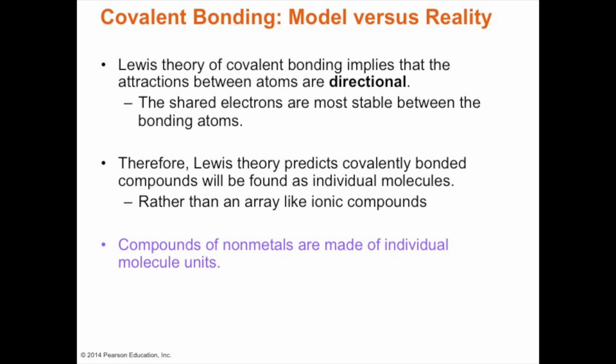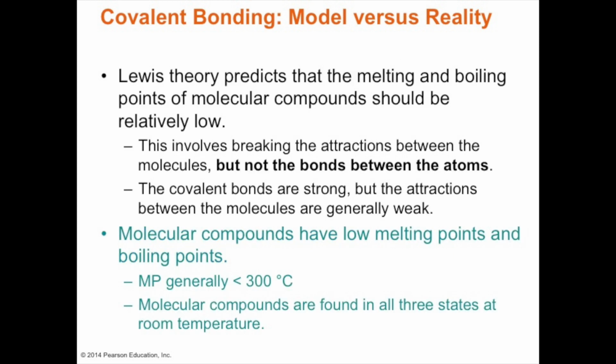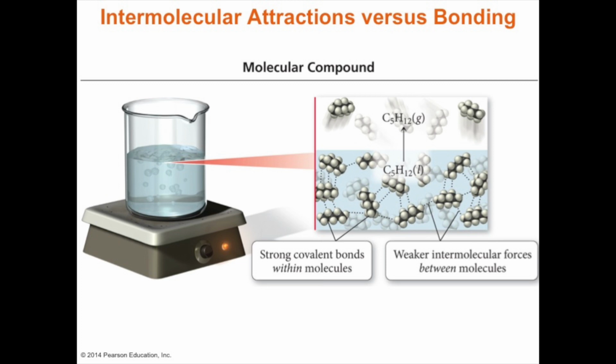What does the model tell us with covalent bonding versus reality? That compounds of nonmetals are made of individual molecule units. So molecular compounds have very low melting points and boiling points, and they are found in all 3 states at room temperature. For example, we have water. This happens to be C5H12, so this happens to be pentane.